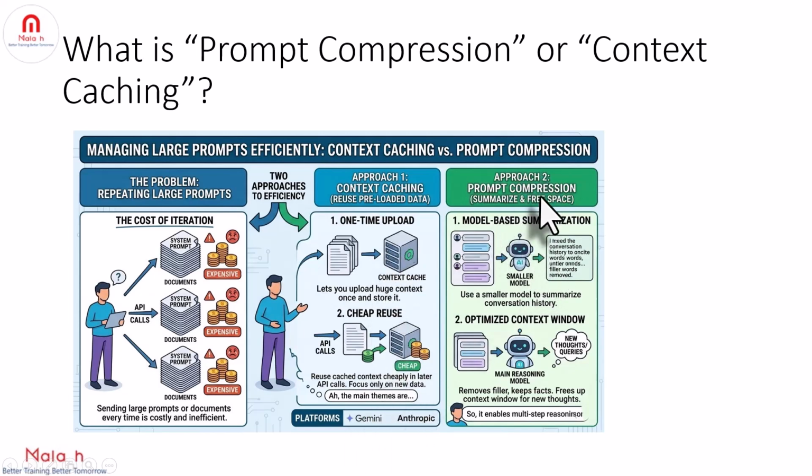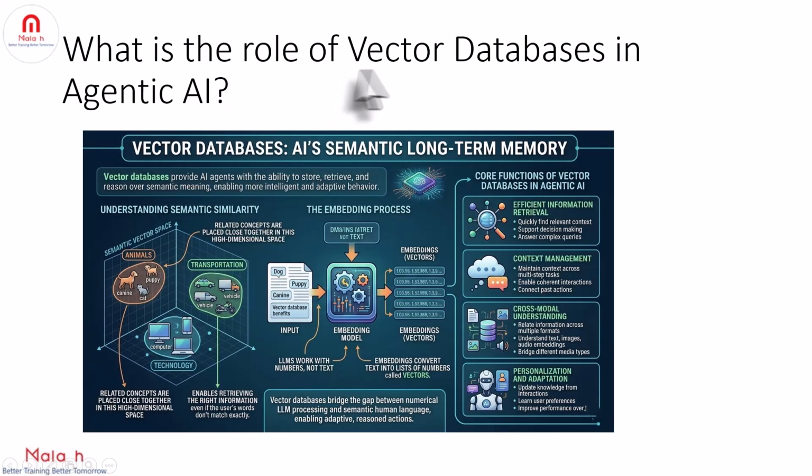And in the case of prompt compression, you use a smaller model to summarize the conversation history, and it removes the filler words but keeps important facts, and also it frees up the context window for new thoughts or queries for the main reasoning model. Next one, what is the role of vector databases in agentic AI?